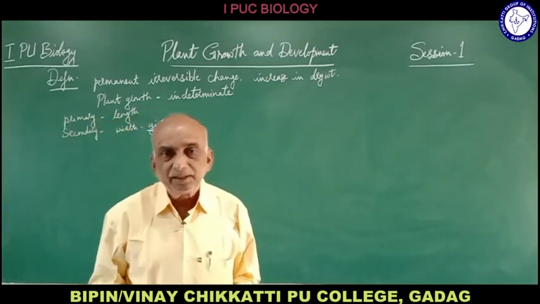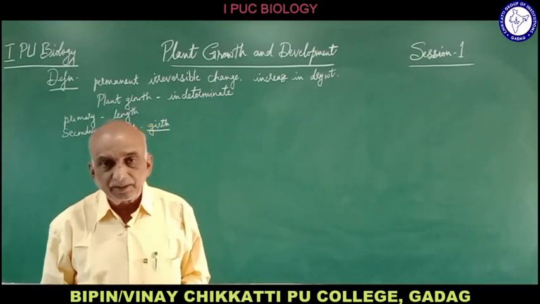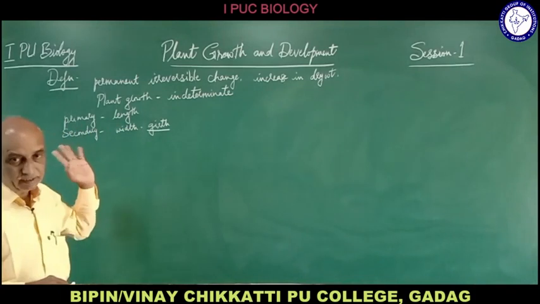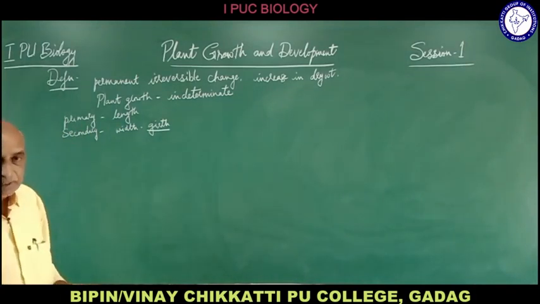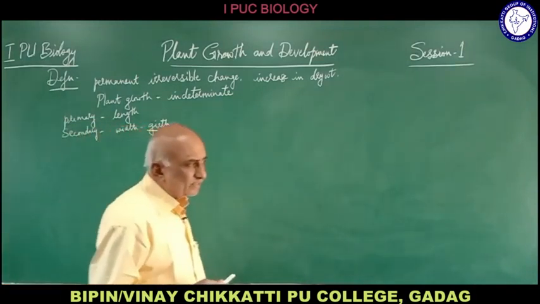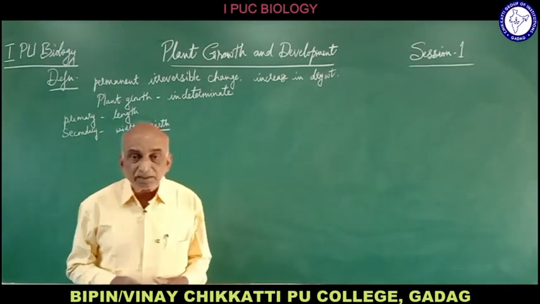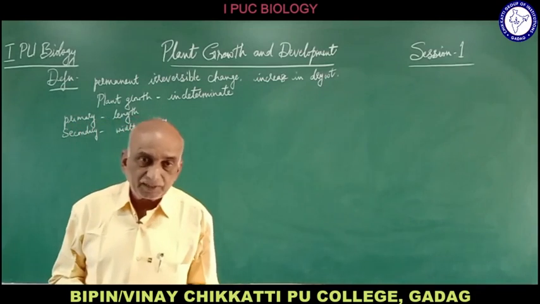That means there is absence of lateral meristem, and hence there will be no secondary growth in that stem. However, if the stem increases in size, it is not due to the meristematic tissues, it is due to the enlargement of the existing tissues in the stem.